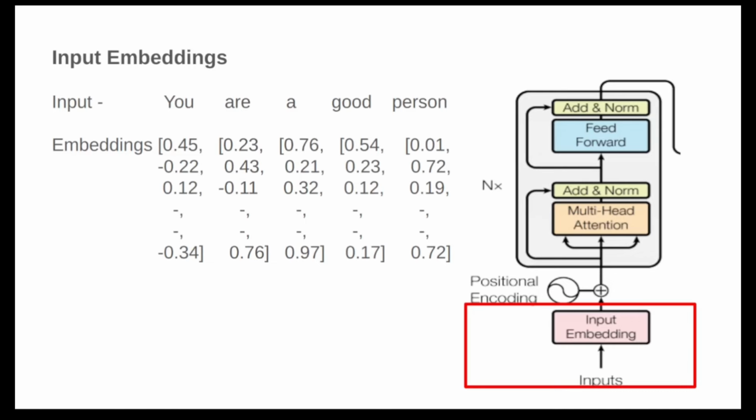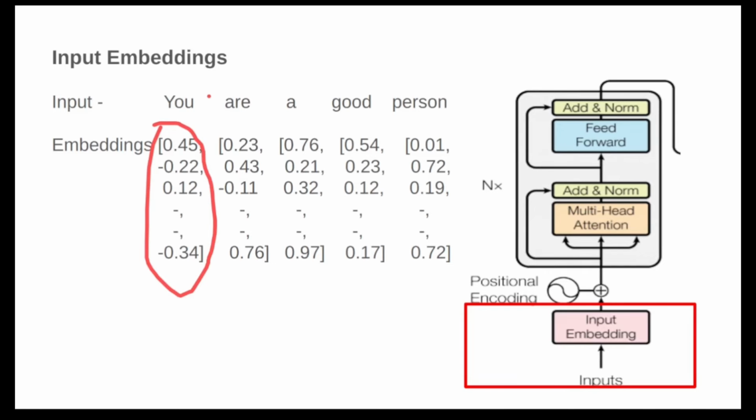Okay, this is the whole identity of you. This embedding, these numbers, is the whole identity of you. So you can think of it like whatever this embedding is, it's identified as you in the model. The model just looks at this embedding and says that it's you. Okay, so that's how the model works.